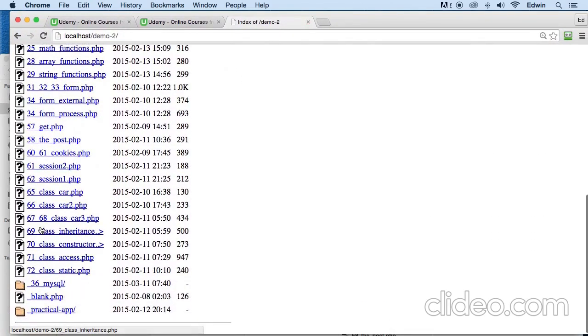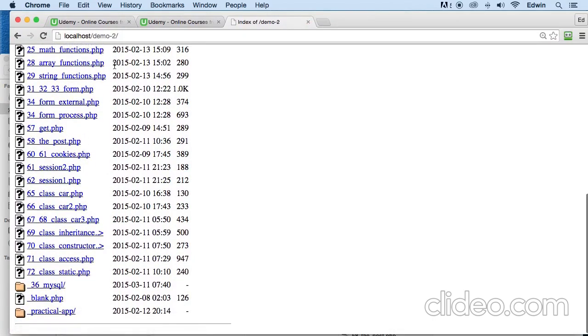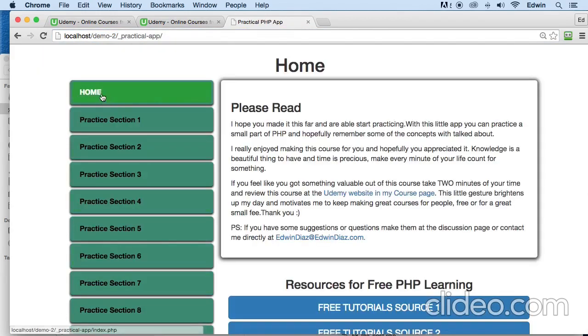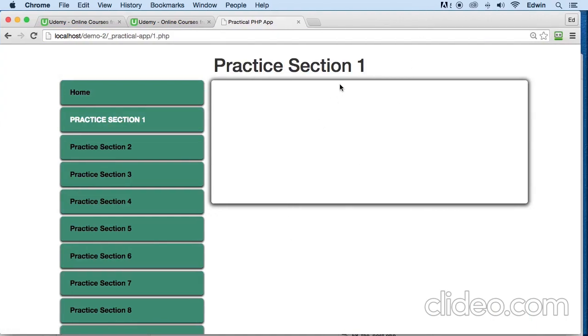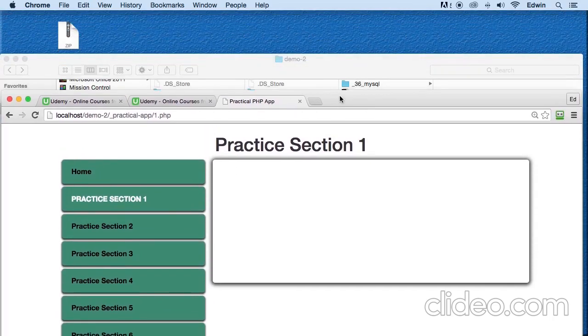And then here you're going to find all your files inside the demo folder, or the demo 2 in my case now because I just renamed it. You're going to find another folder called practical app, and this is where your practical app application will be located at. All right, so make sure.